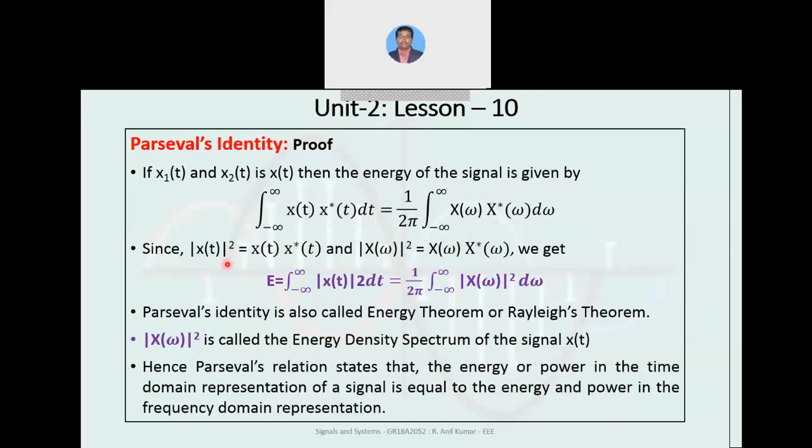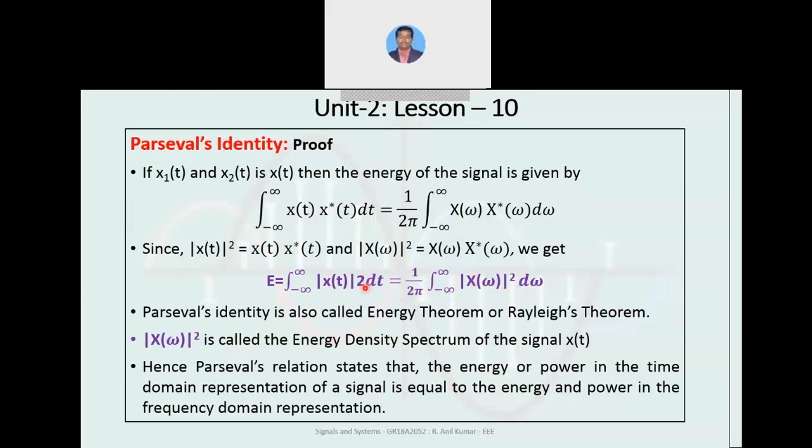Modulus of x of t whole square is nothing but x of t into x conjugate of t. Similarly, modulus of x of omega whole square equals x of omega into x conjugate of omega. So we can rewrite the expression as the integral of modulus of x of t squared dt equals 1 by 2 pi times the integral of modulus of x of omega squared d omega.